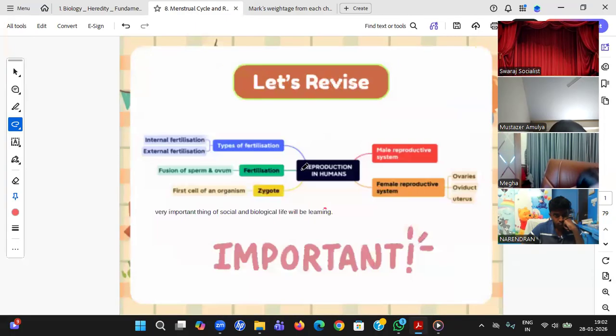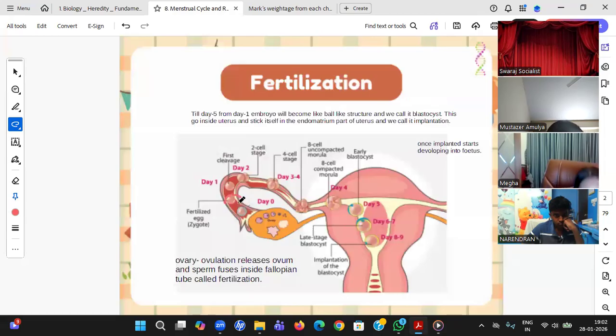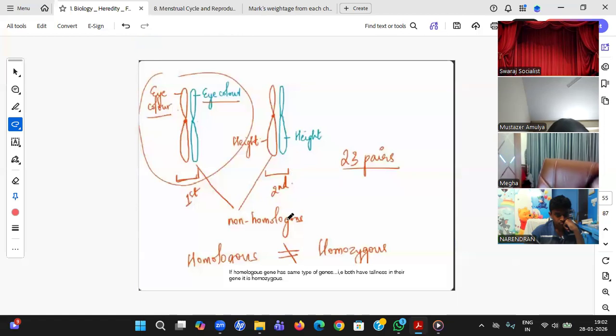On day 2, day 3, when the particular ovum goes here, at that particular time, if the sperm comes, only then will fertilization happen. It is not that the sperm has entered this particular tube and fertilization still happens. Whose problem is that? There are many answers for that, but this is one of them.